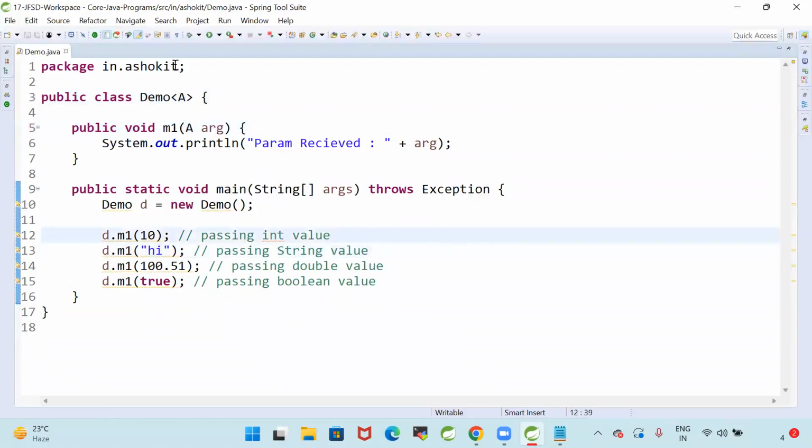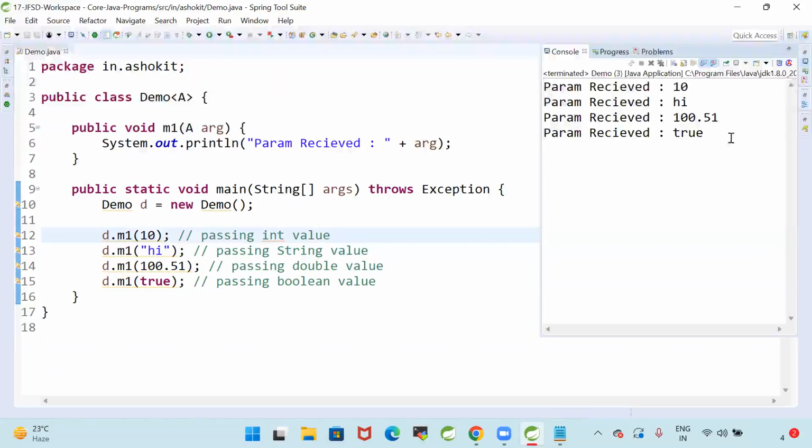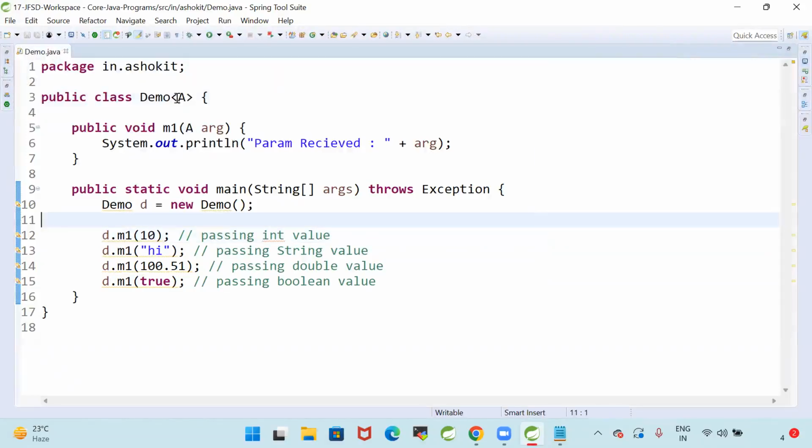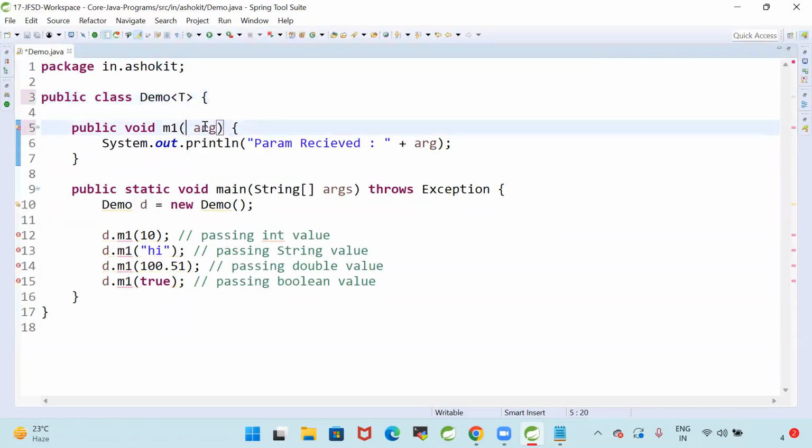Instead of T, can we write A here? Still, is it working or not? Whatever type you represent, you can take that here. So Demo of A type, but generally people will use T. Instead of T, you can use any character also, but T represents type, so generally people will use T here.